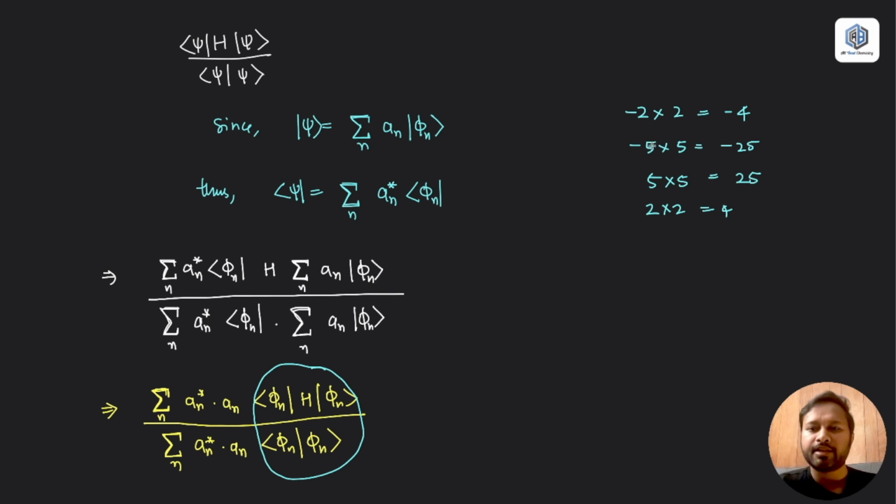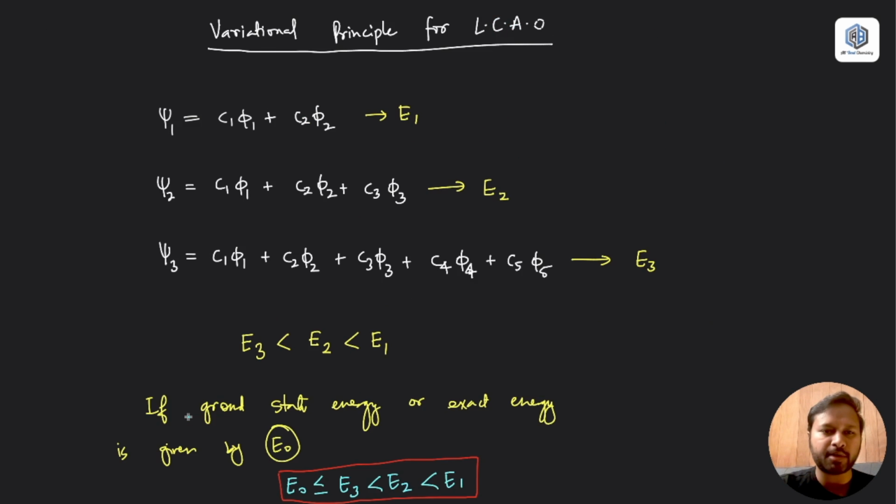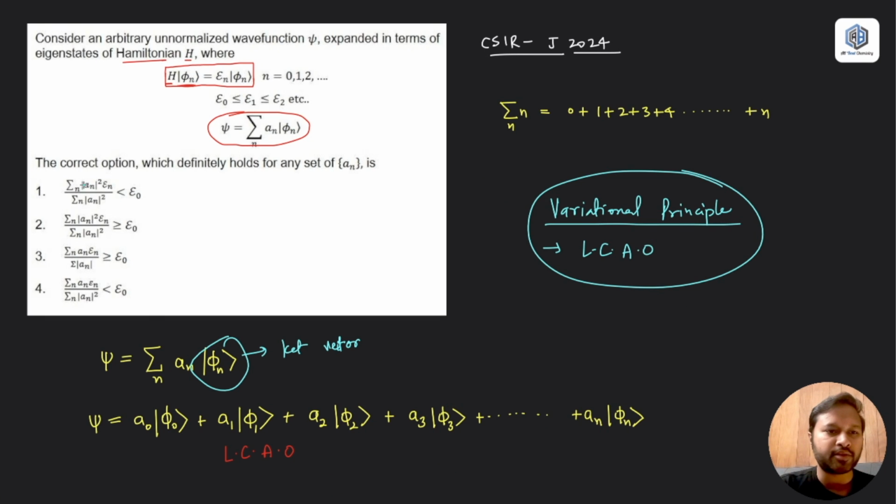So the idea is that if you multiply the same number with itself, you will get the same core value. The sign will only change if the number is positive or negative, right? So the complex conjugate can be positive or negative depending upon it. But if I put modulus, modulus will always give me a positive value, right? So if I put the modulus over here, I can write it down as an square. That's the idea. That's what they have smartly done in the options. If you see, they have done in the options like an square and something like that.